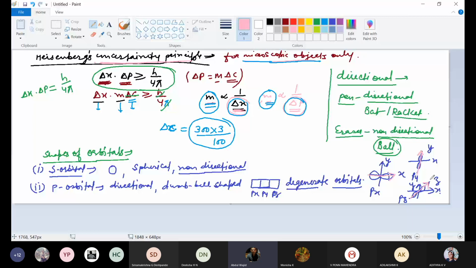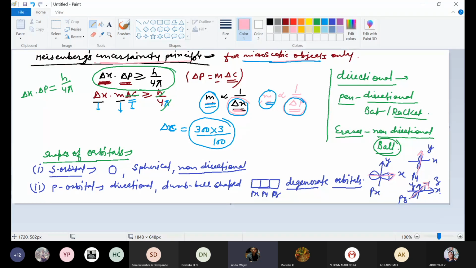You are changing the direction, so their properties are getting changed. Their nature of forming bonds is getting changed. So the p orbital is directional.